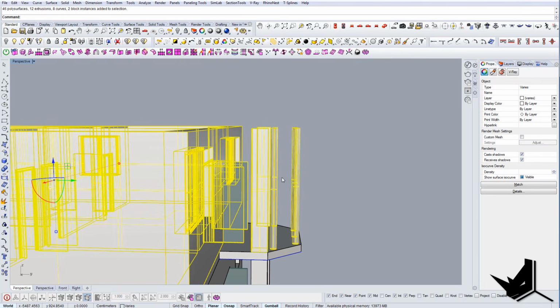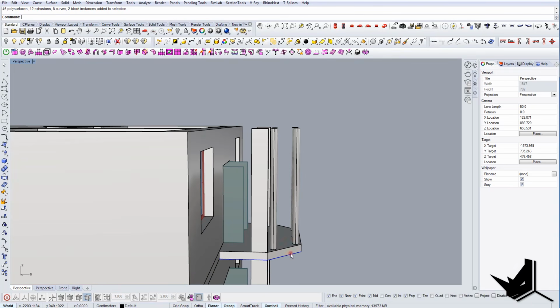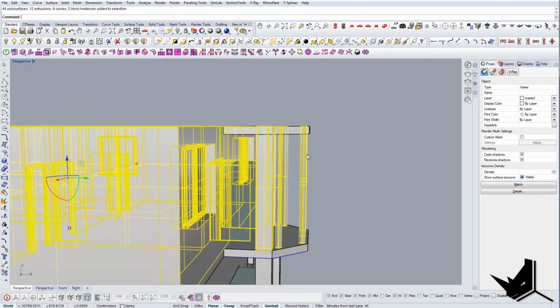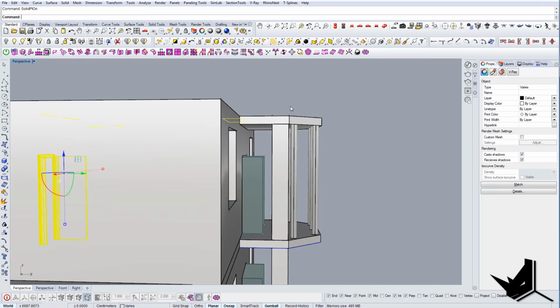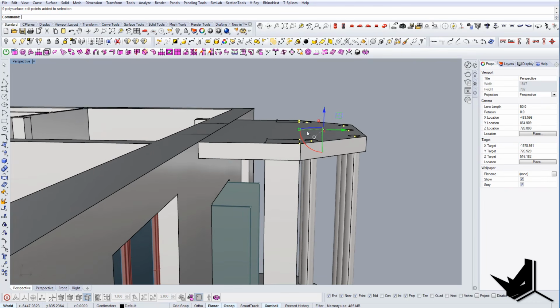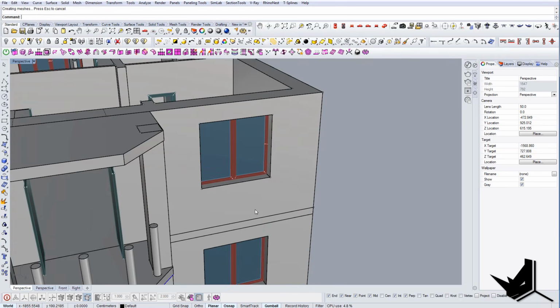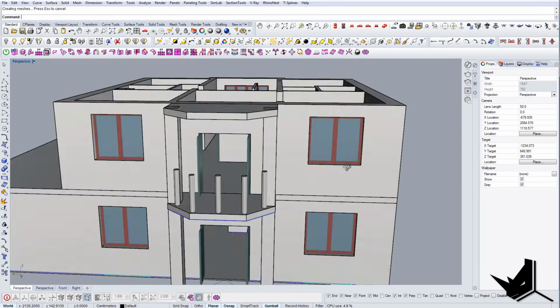Usually this would probably have some kind of roofing on top as well, and maybe these poles won't be located here. Maybe they would be like a fence. So whatever you want to do with this you can.